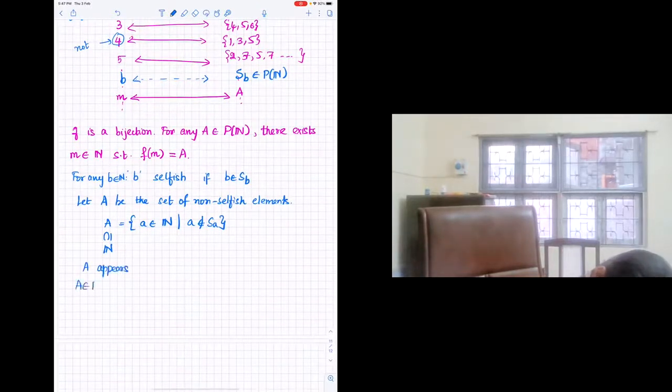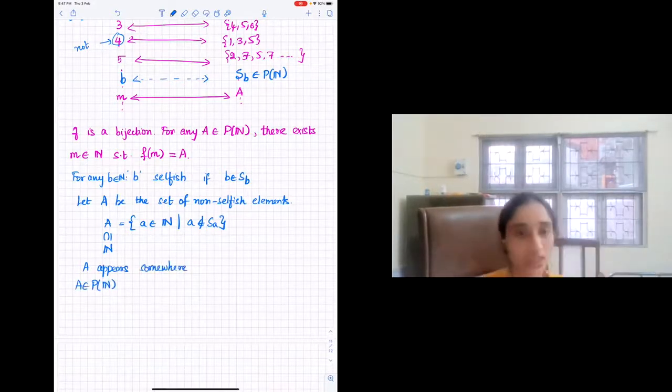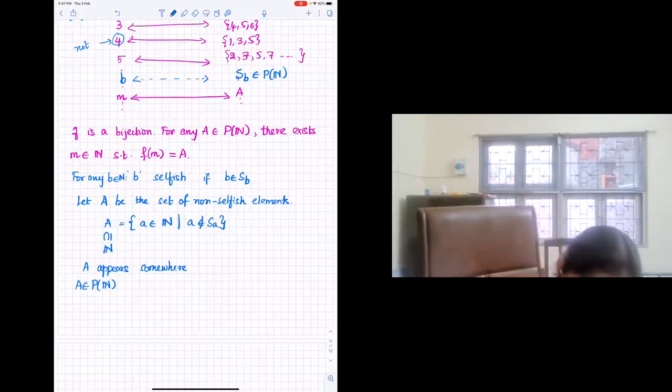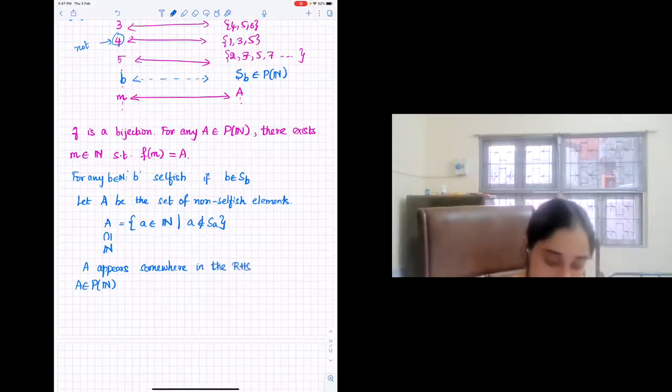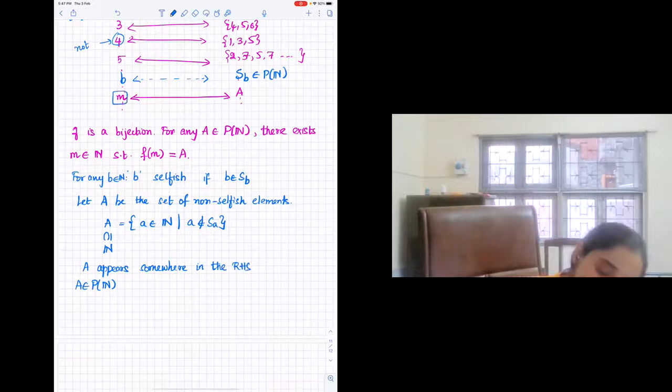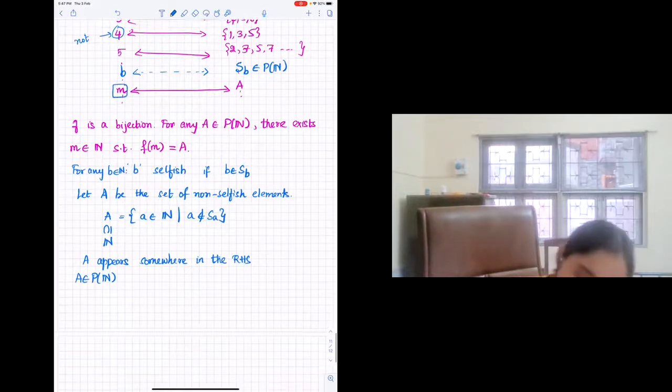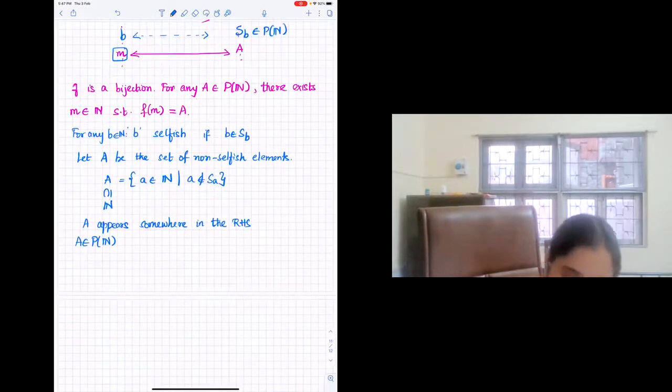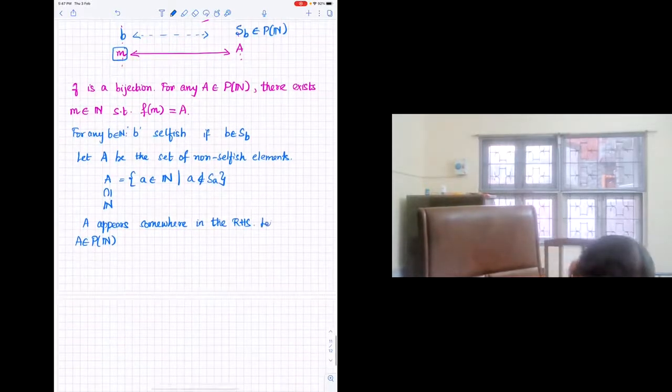So if you've already understood the argument, this is just to show you how to write it. A appears somewhere in the RHS. And because F is a bijection, you know that there is a natural number that is associated with this set A. Right? Let that natural number be M. So M is F inverse of A.